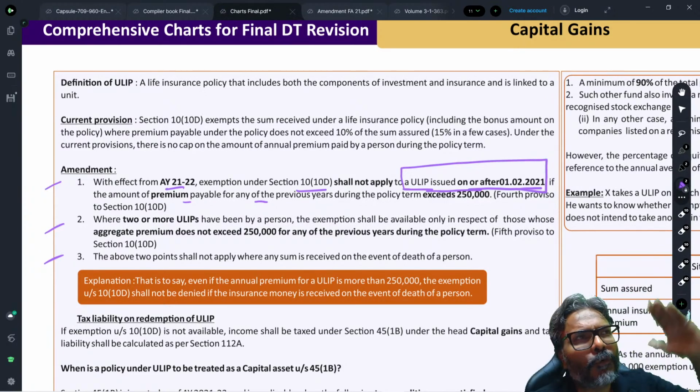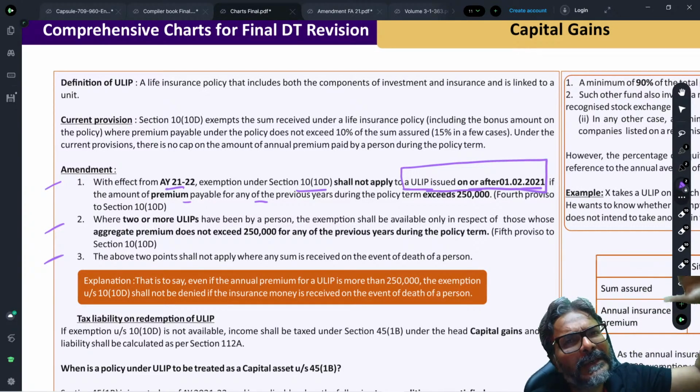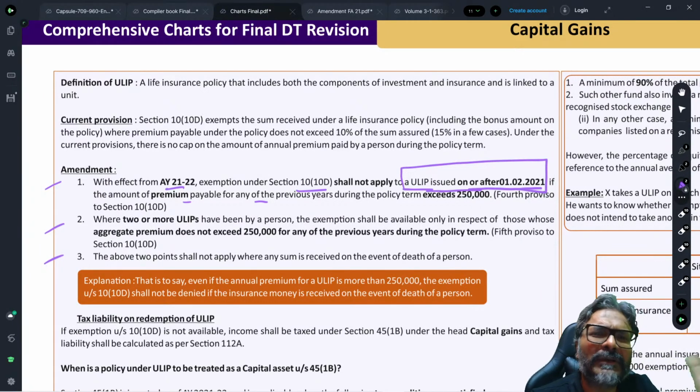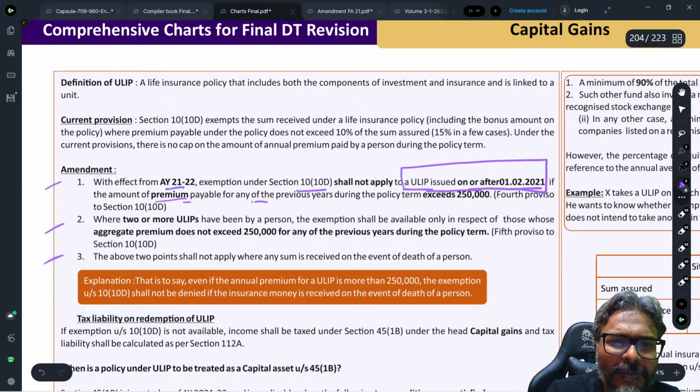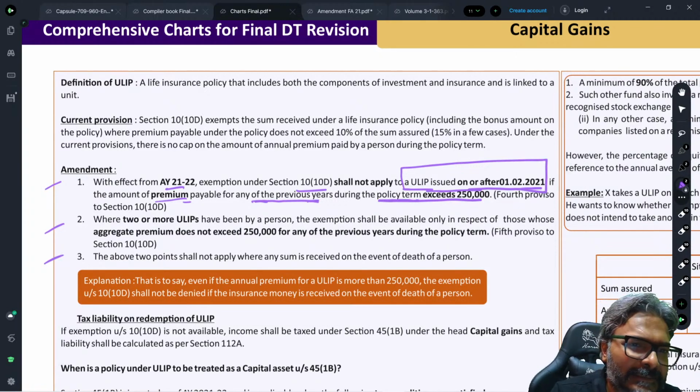So if I have an old policy for which I am paying a high value premium, the old concept will continue to apply, wherein I see only whether the premium exceeds 10% of the sum assured. So, with effect from assessment year 21-22, exemption under 10(10D) shall not apply to a ULIP issued on or after 1st February 2021 if the amount of premium payable for any of the previous years during the policy term exceeds 2.5 lakhs.